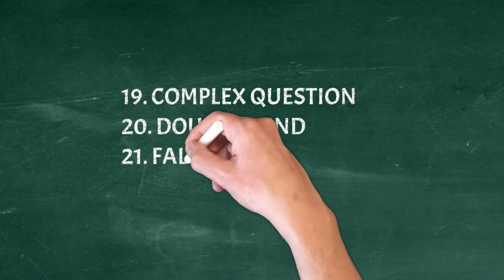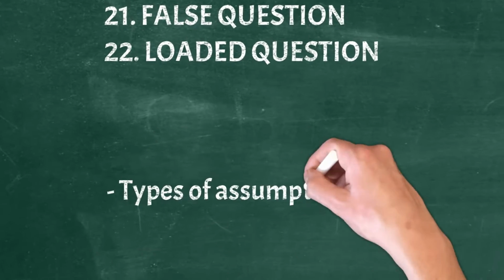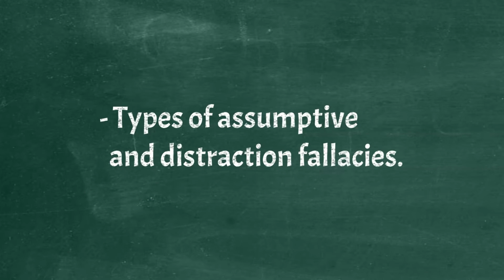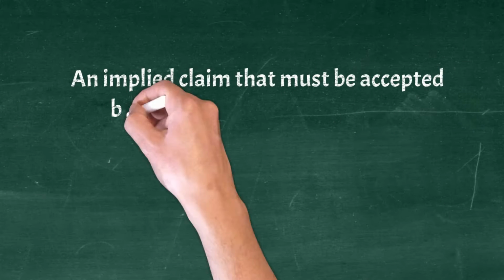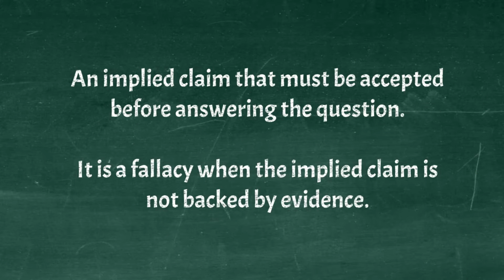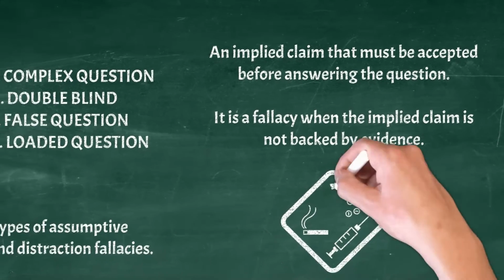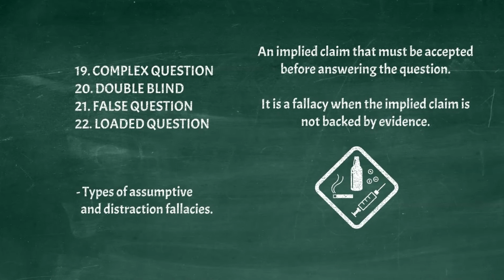Complex question, double-barreled, false question, loaded question. Types of assumptive and distraction fallacies. These imply a claim in such a way that it must be accepted before answering the question. It is a fallacy when the implied claim is not backed by evidence. Example: when did you stop using drugs?